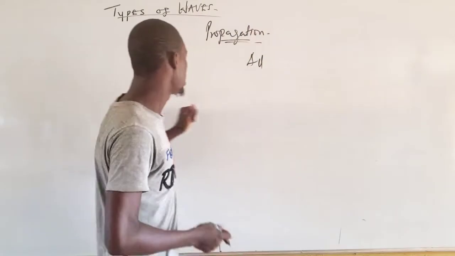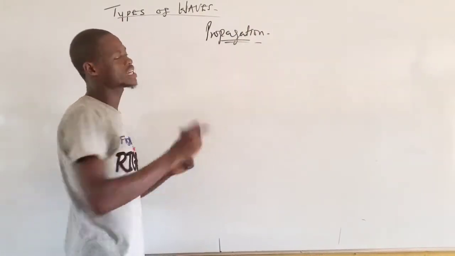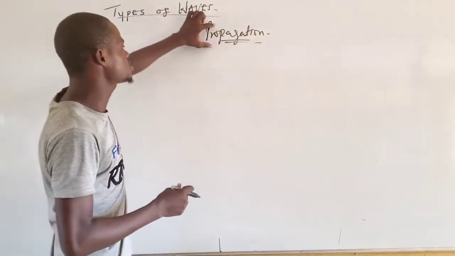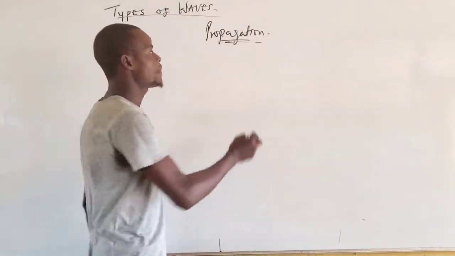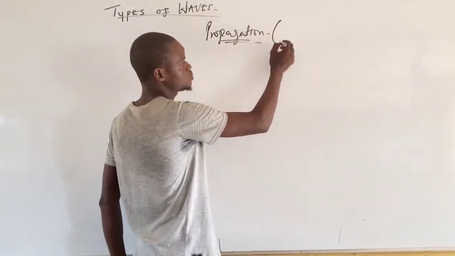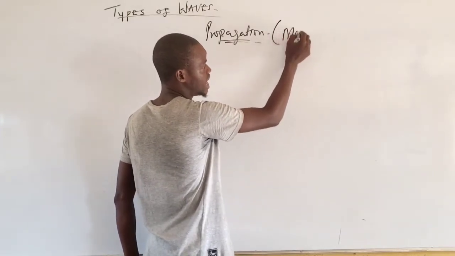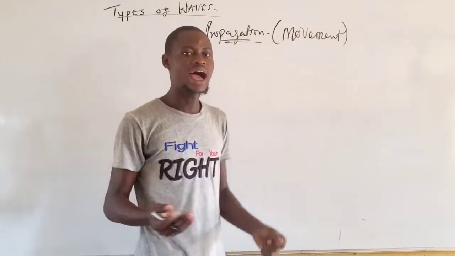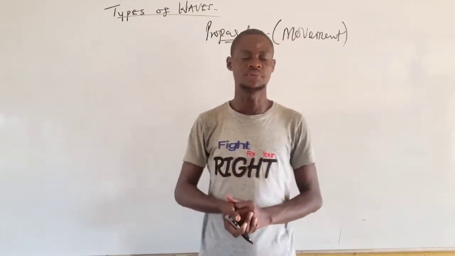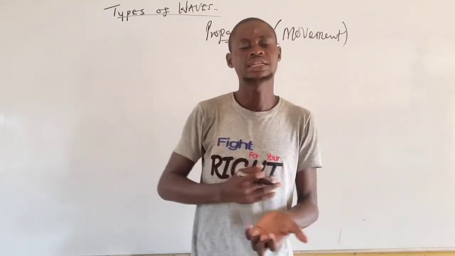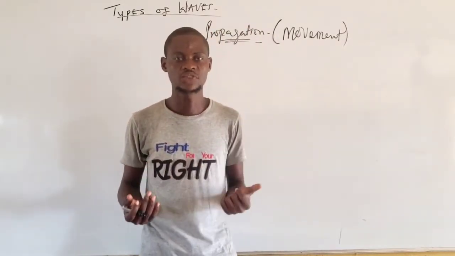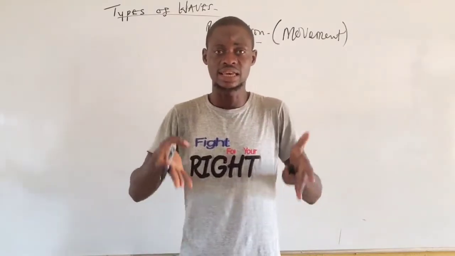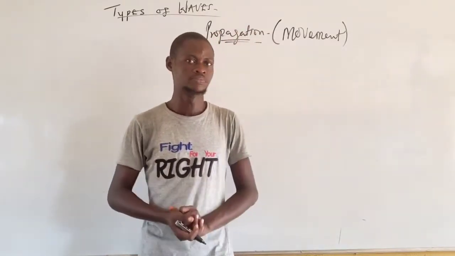Now, today I'm going to be taking you through the types of wave based on propagation. What is propagation? In layman's language, propagation simply means movement, how they have been moving from one point to another. Wave has different forms of movement. There are some waves that are moving, while some of them do not move. They are stagnant in one position in the medium.